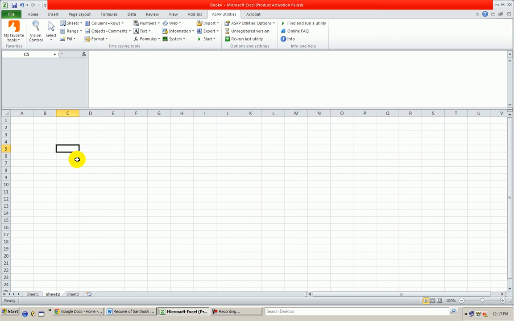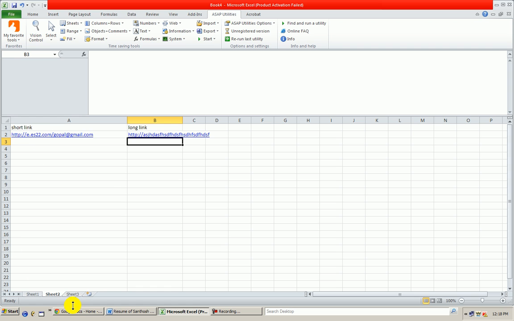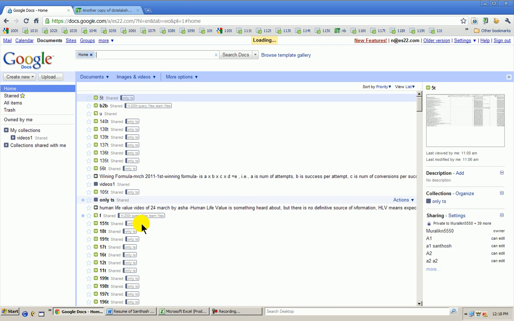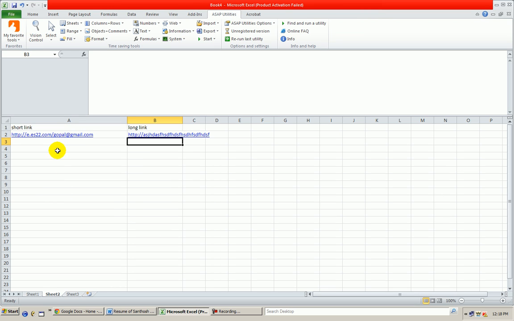I need another Excel file which will have two things: once I Control C from here and paste it into Excel, I need the hundreds of short links which are going to be used, and all the hundreds of long links. If I have these two data, then on e.es22.com, again another workspace macro will run.